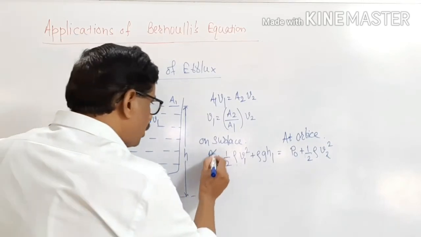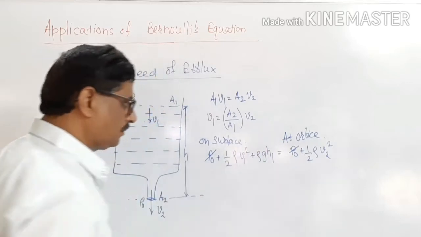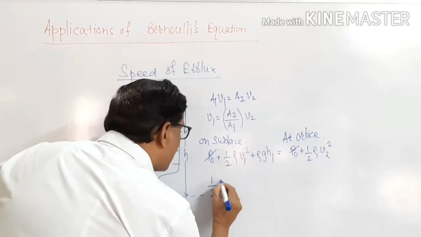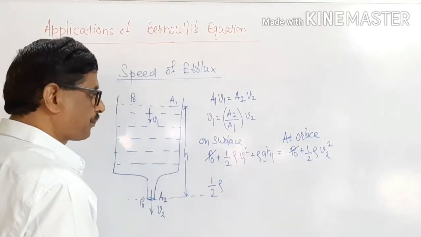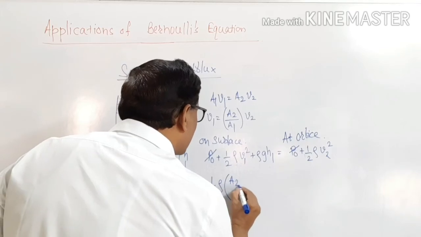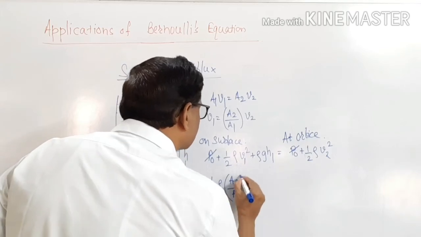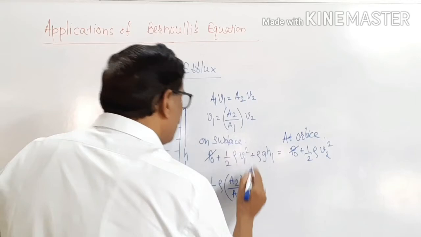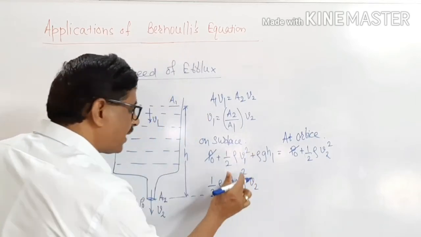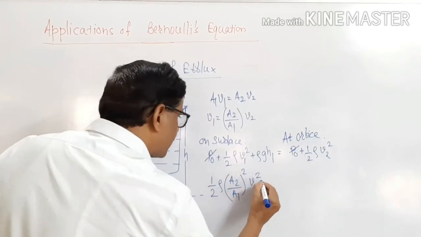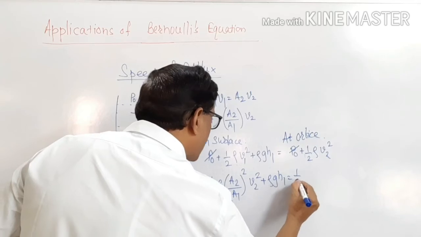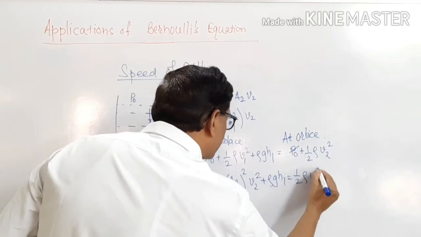This P0 gets cancelled. Therefore, I will write this as half of rho into V1, where V1 is A2 divided by A1 into V2, but it's a square. Therefore, A2 divided by A1 square, V2 square plus rho g h1 is equal to half of rho V2 square.